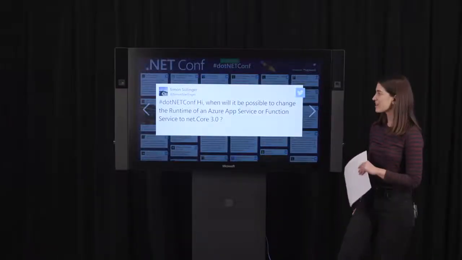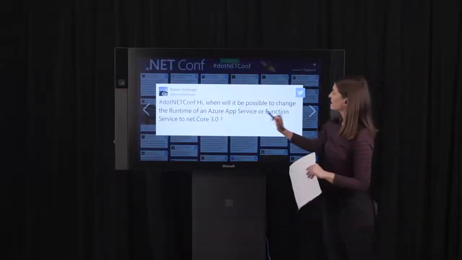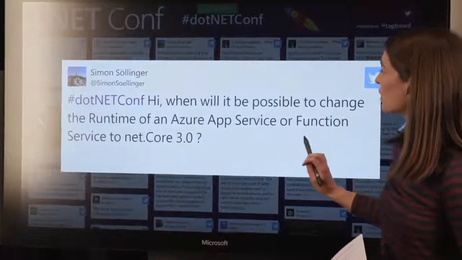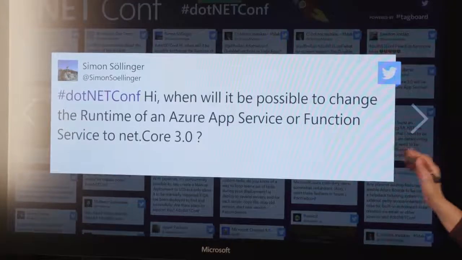Cool. And here's another one from Simon. When will it be possible to change the runtime of an Azure App Service or function service to .NET Core 3.0? Yeah, so this is slightly different from the first question in that you can write an ASP.NET Core 3 app and deploy it to App Service. But functions, like when I showed you the function code, it's its own kind of SDK. It's almost like its own flavor of ASP.NET in some ways. That does not support 3.0 yet.